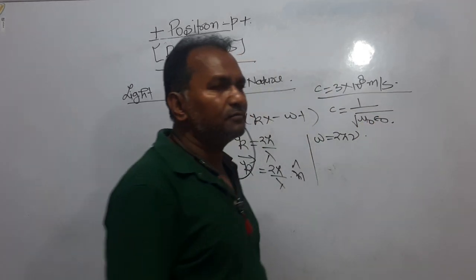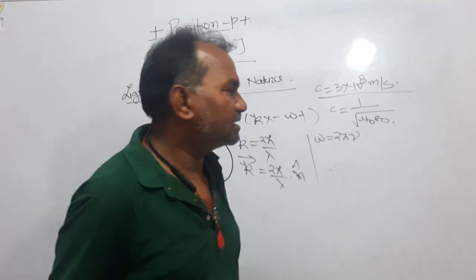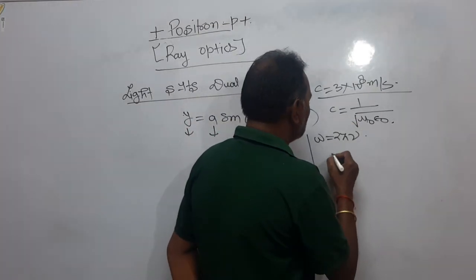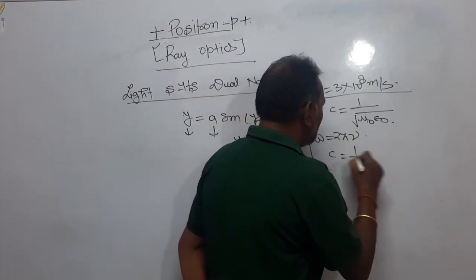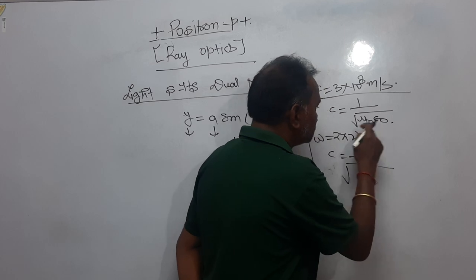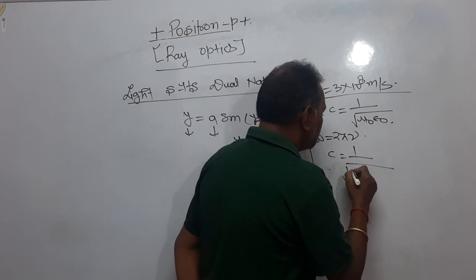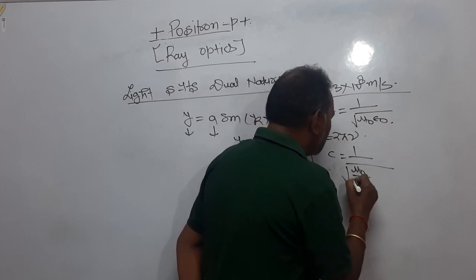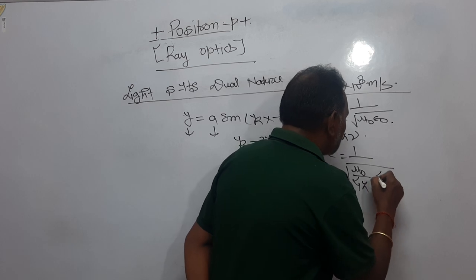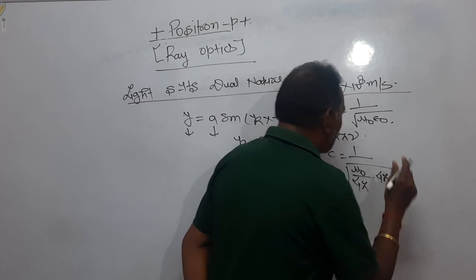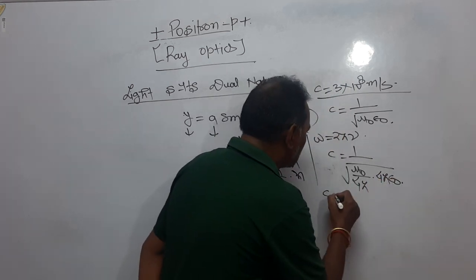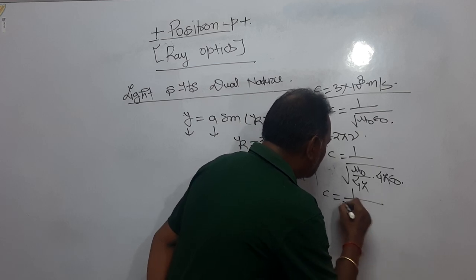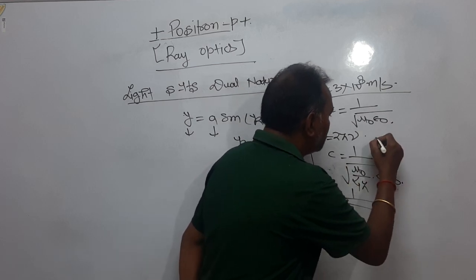These two quantities are very relevant in electromagnetism, and you can write c as 1 upon root of mu naught epsilon naught, multiplying and dividing by 4 pi, so it becomes 4 pi upon 4 pi epsilon naught. C is equal to 1 upon root of mu naught upon 4 pi times 1 upon 4 pi epsilon naught.